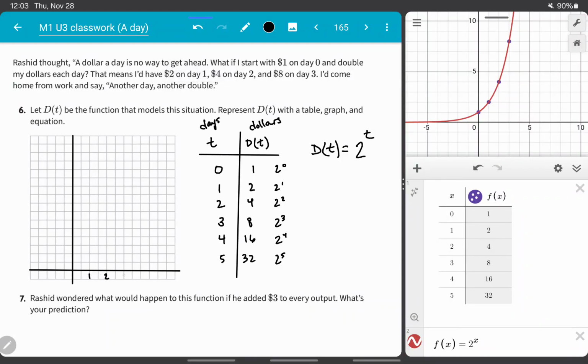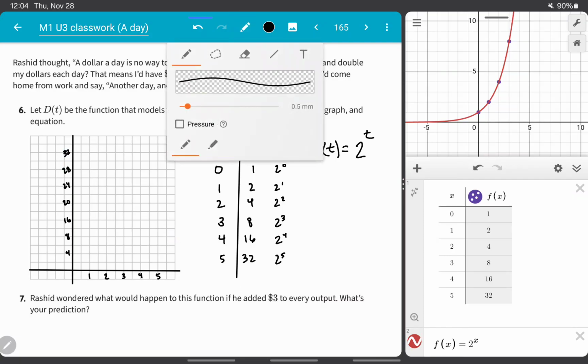I could go 1, 2, 3, 4, 5. And if I have to get up to 32, I might consider going by maybe 2s. So this would be 2, 4, 8, 16, 20, 24, 28, 32.